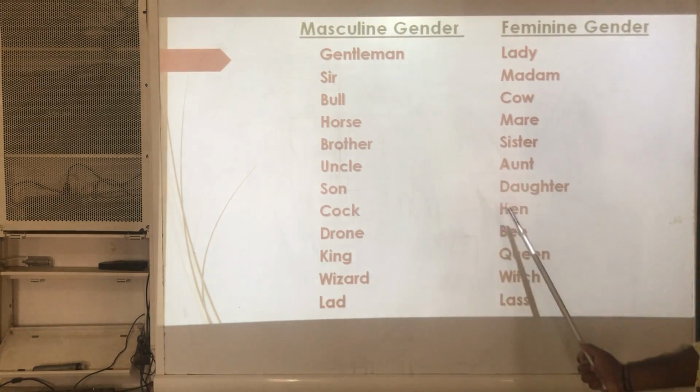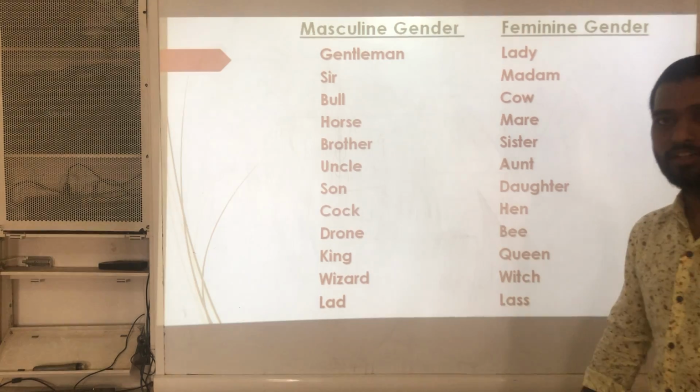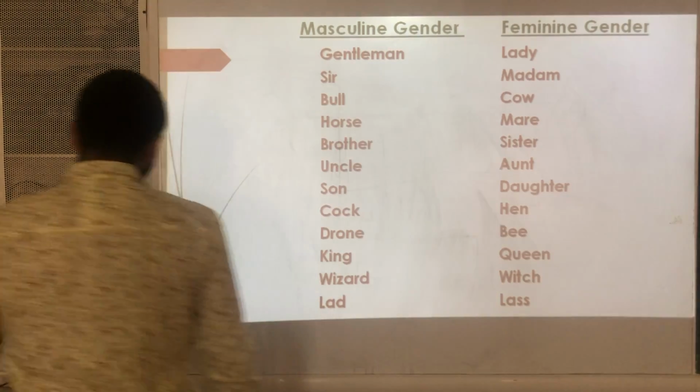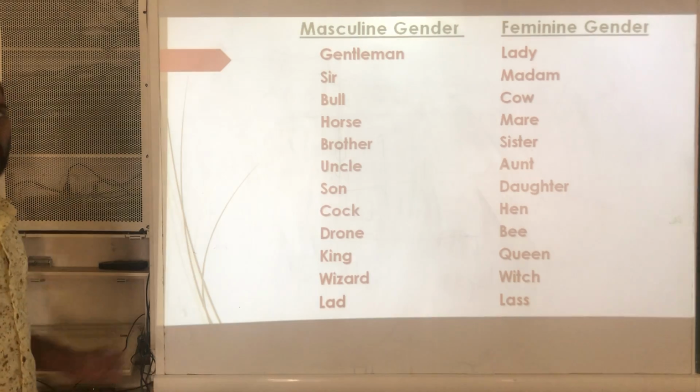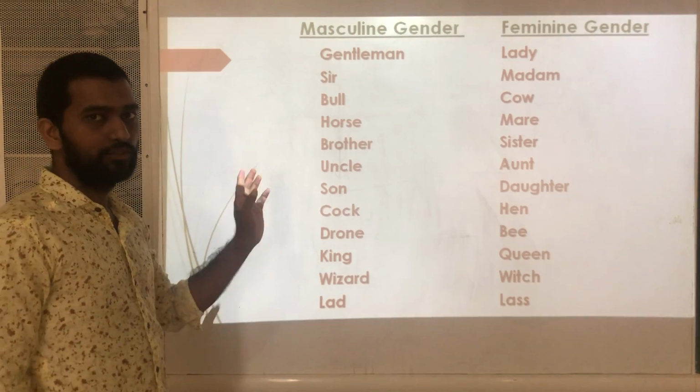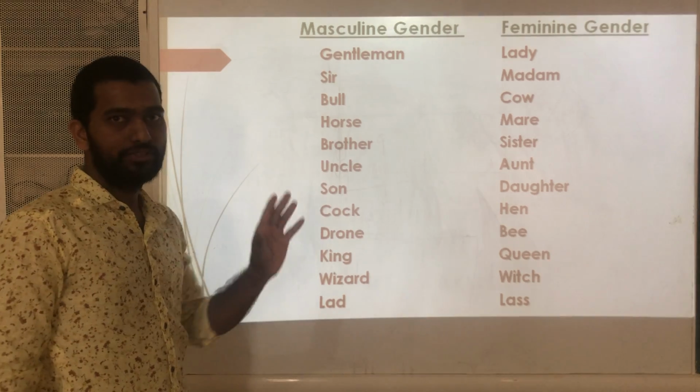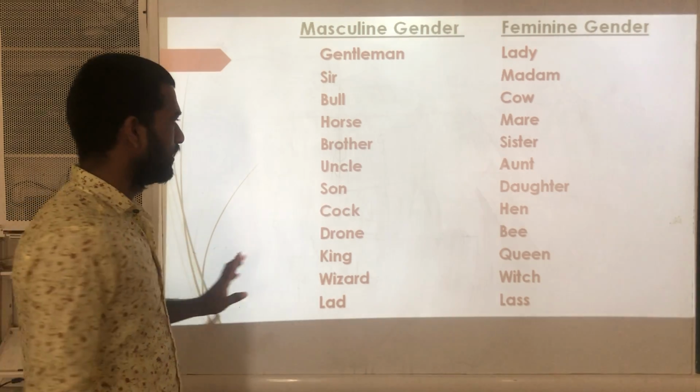Then what is the masculine of daughter? It is son. Okay, like that. This is about rule 1. What is rule 1? While you are converting from masculine to feminine or feminine to masculine, you need to change the whole word.